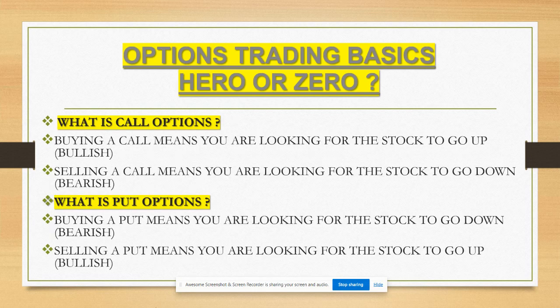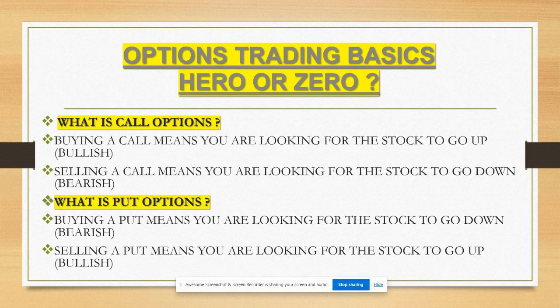Now, what is a call option? Buying a call option means you are looking for the stock to go up. If you are expecting the price to go up, you buy a call. Selling a call means you are looking for the stock to go down. When you are selling, risk becomes unlimited. When you are buying, risk becomes limited. What is a put option? Buying a put means you are looking for the stock to go down.